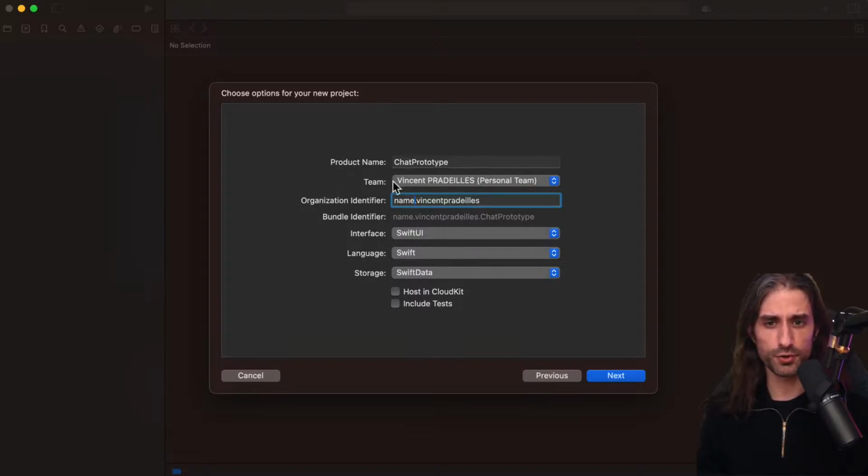So it's called the chat prototype. I've put my organization identifier, and you can see that it gives me the bundle identifier, which is just the organization identifier concatenated with the product name. And this is what iOS uses to uniquely identify an app, with maybe an extra info added in front to identify the developer account. And this is very useful.